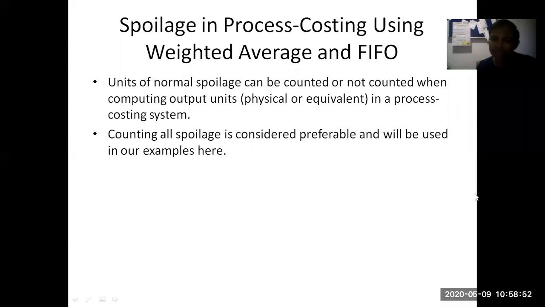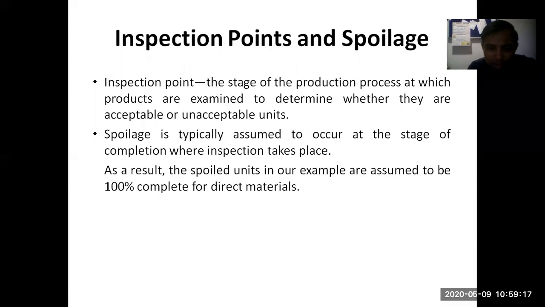There are two methods to calculate the cost of spoilage in process costing, that is weighted average and FIFO. So we'll go with weighted average. You are well aware of the terms weighted average and FIFO. FIFO is first in first out, whereas weighted average is calculating the weighted average of all the product inflow and outflow. That is weighted average, right? Let us go and try to understand ahead.